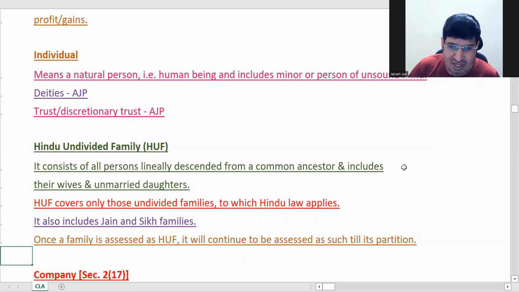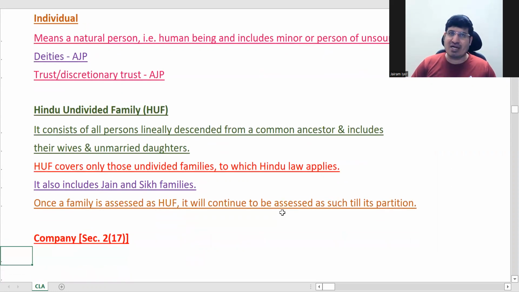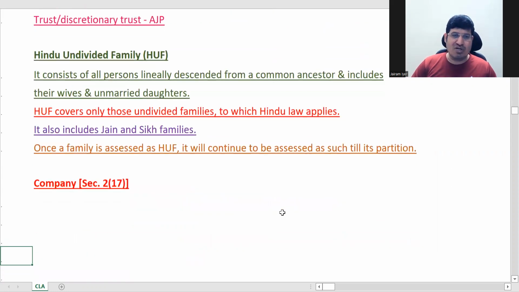There's one additional thing: once you have been assessed as an HUF, you will continue to be assessed as an HUF till the partition. You don't have to prove every year that you are an HUF. Once an HUF, it will go on as an HUF till partition. This is about the Hindu undivided family.